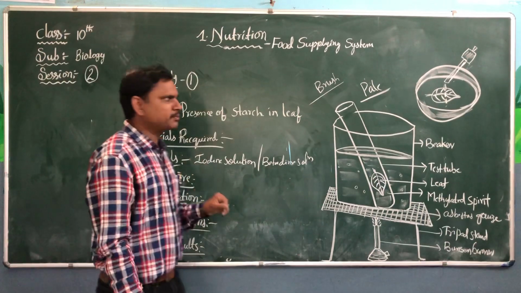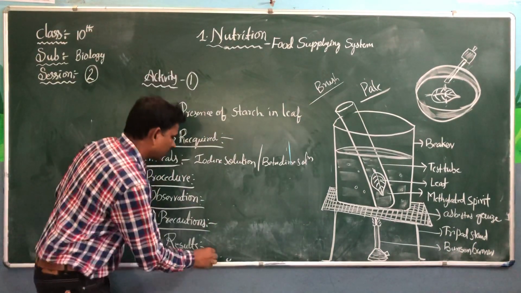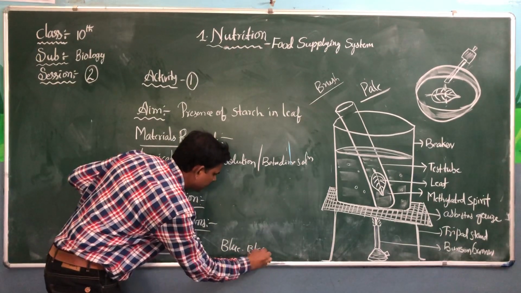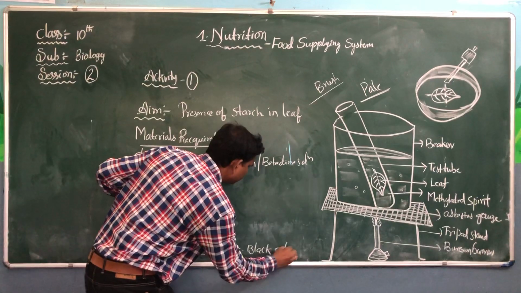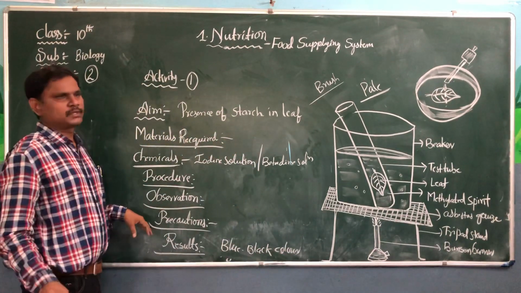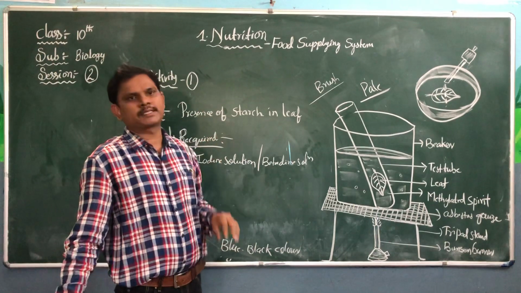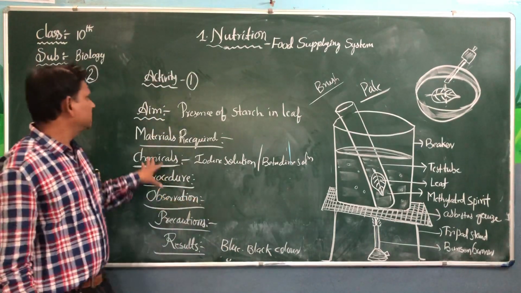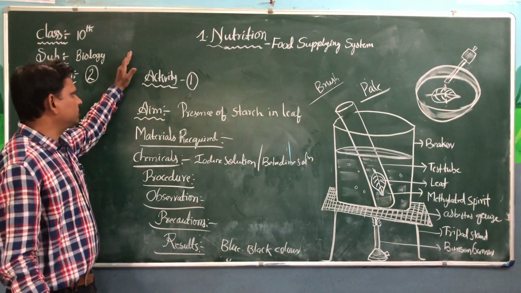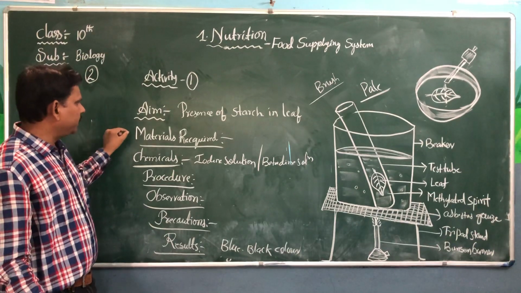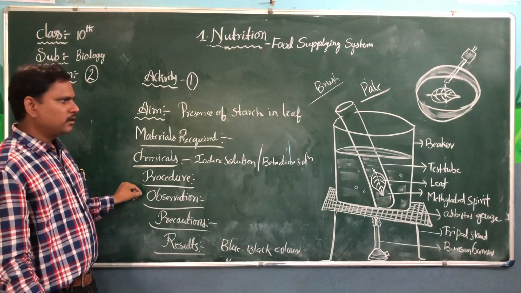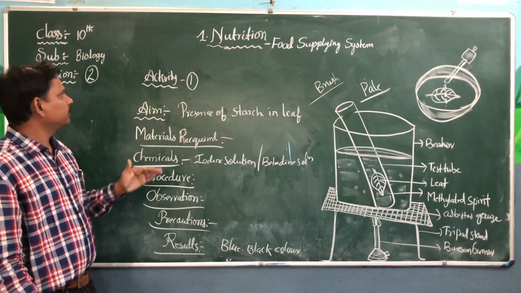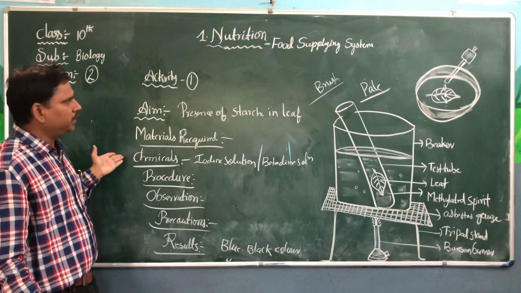If starch is present in the leaf, it will turn blue black in color. So it is a very simple experiment, the first activity in the first lesson, very important. While writing an activity, we should follow steps like aim, materials, chemicals, procedure, observations, precautions, results. We can write our own activities like our own experimentation.